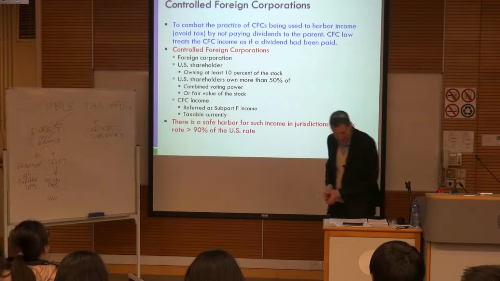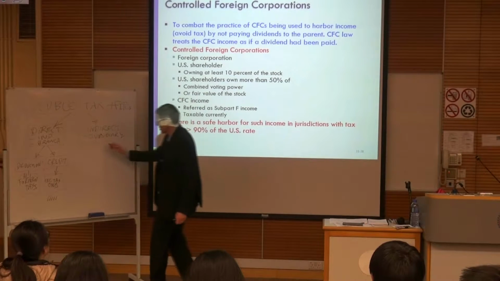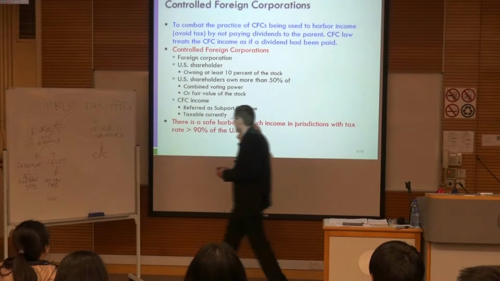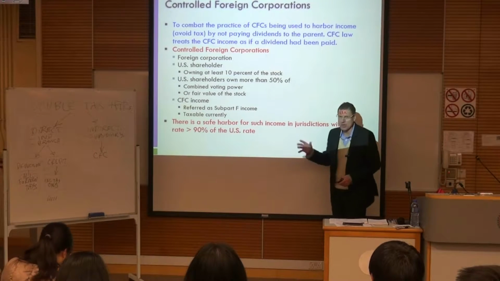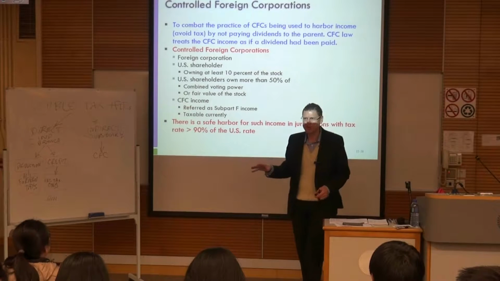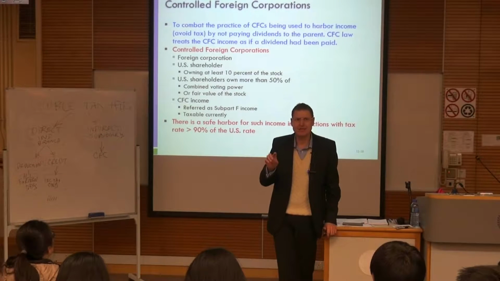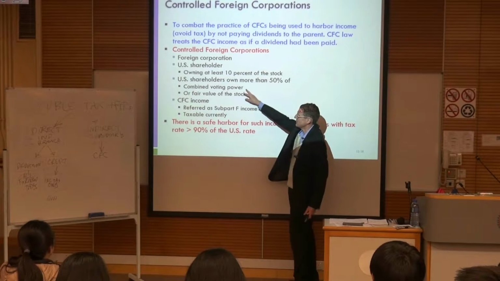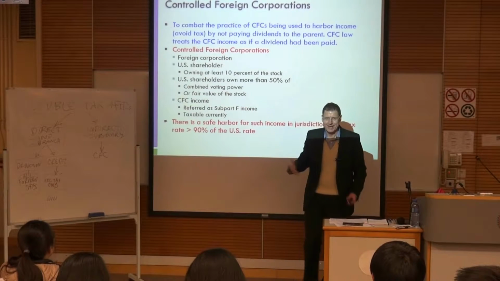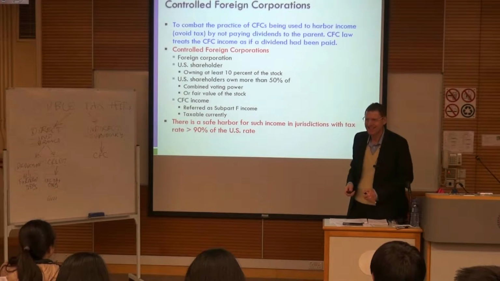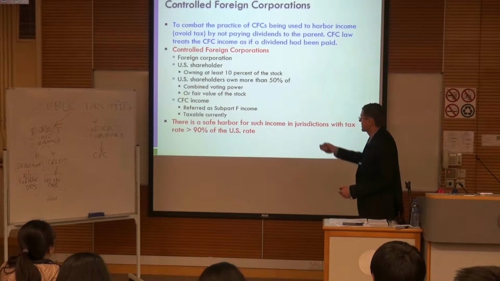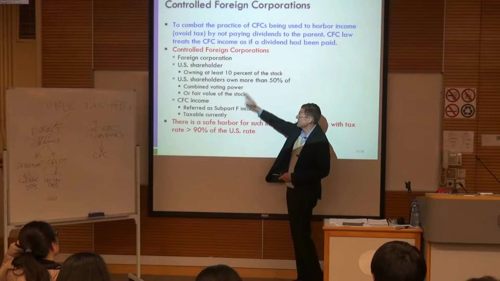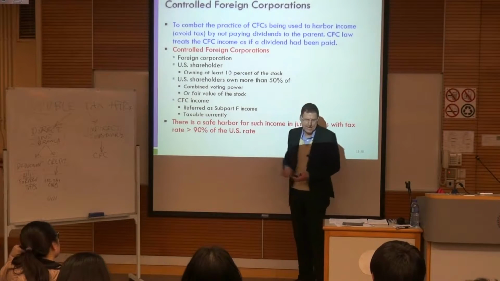Wow. So now, that subsidiary, if it is a controlled foreign corporation, in order to avoid being that, you have to be a US company that owns less than 10% of the company and actually controls less than 50% of the voting power. Which is very unusual. It's very hard to have control with just less than 10%. And now the income that comes from that is called subpart F income.